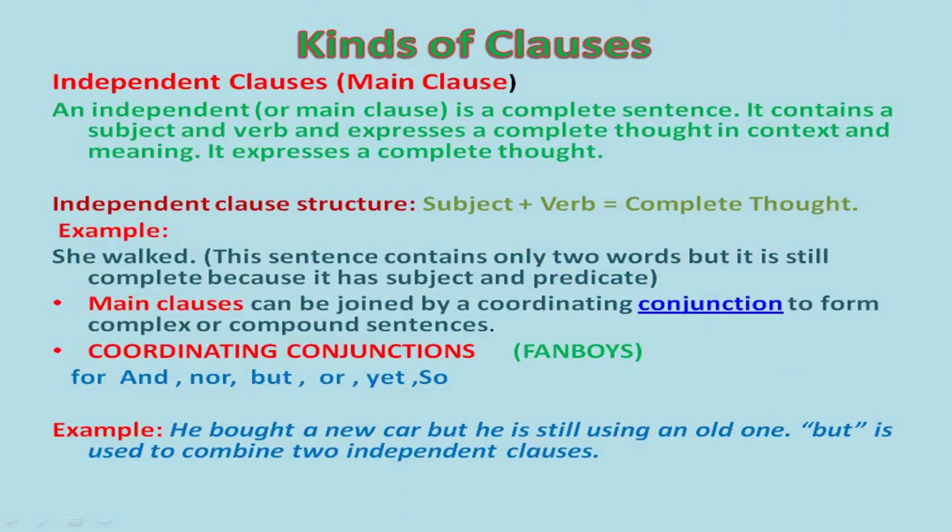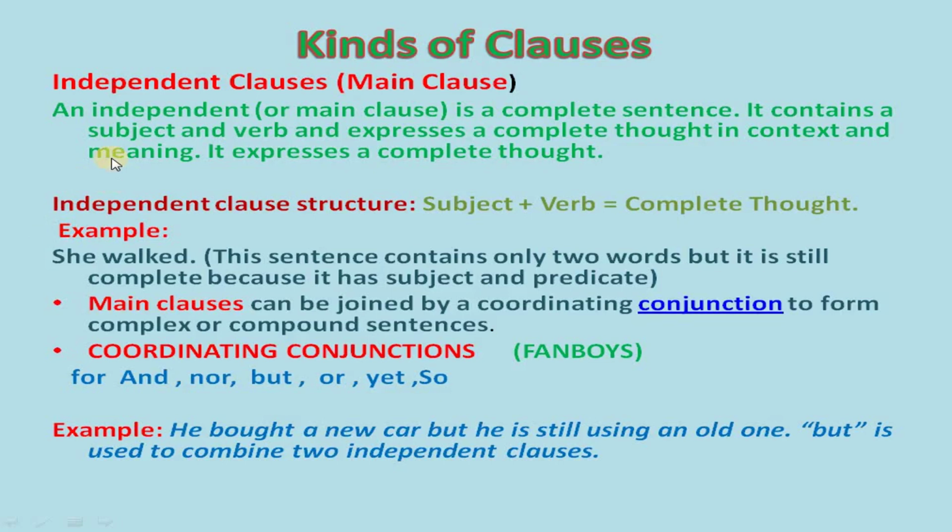See, kinds of clauses. The first one is the independent clause or main clause. An independent clause or main clause is a complete sentence. It contains a subject and verb and expresses a complete thought in context and meaning. So that means it is not a dependent clause. It contains subject and verb also.